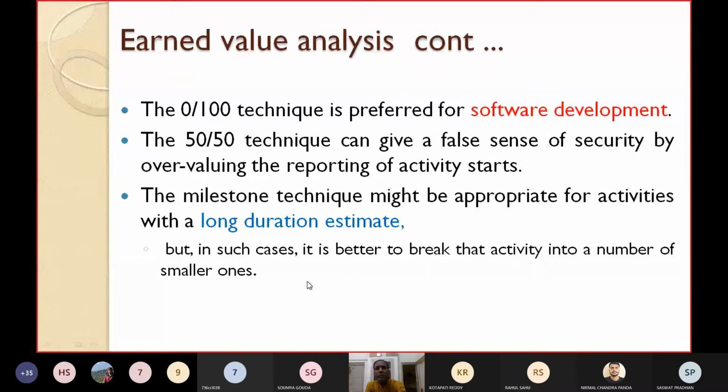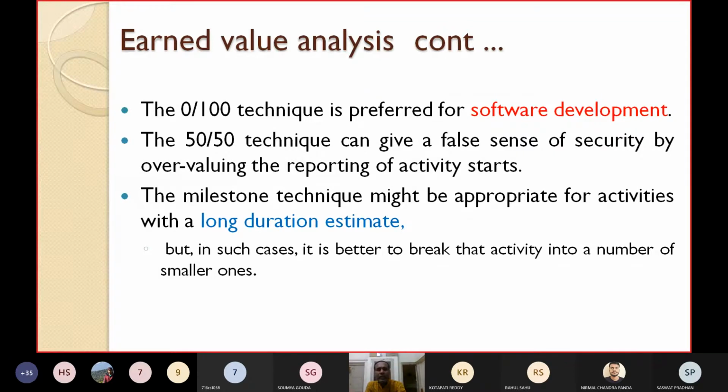The milestone technique might be appropriate for activities with a long duration estimate, but in such cases, it is better to break that activity, which may be expected to take a long duration, into a number of smaller activities. Just decompose that activity into a large number of smaller activities. Now let's see each technique in detail.